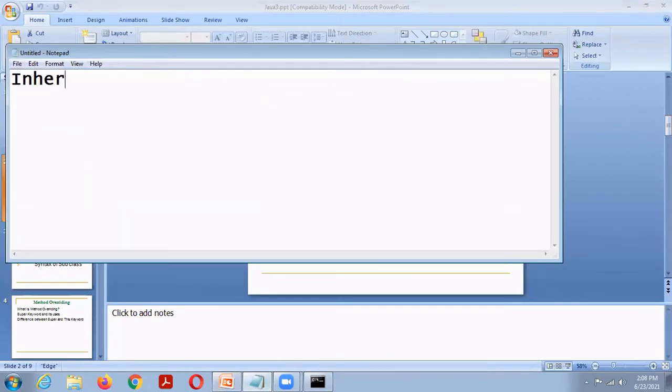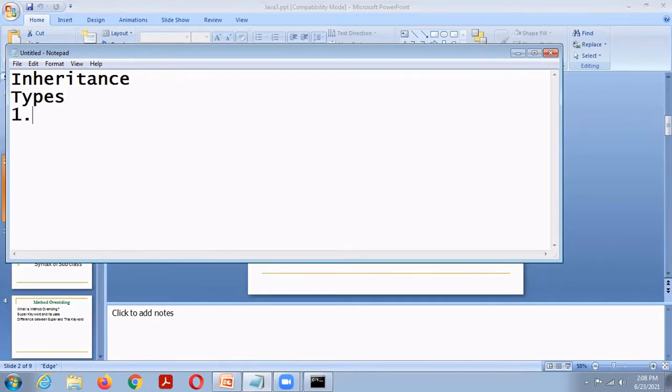So inheritance is a process of creating new classes from the existing classes.